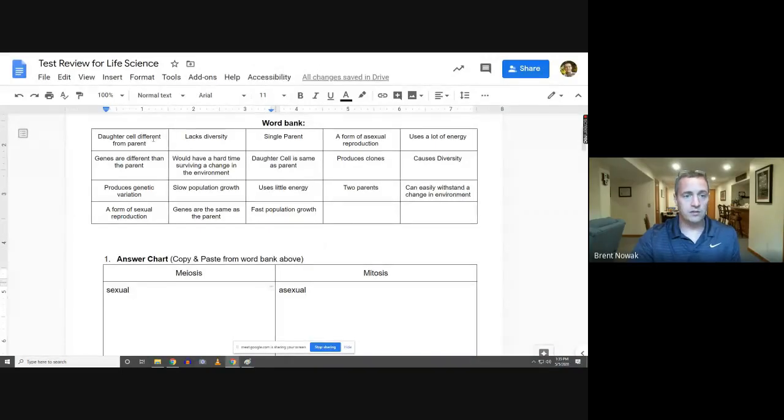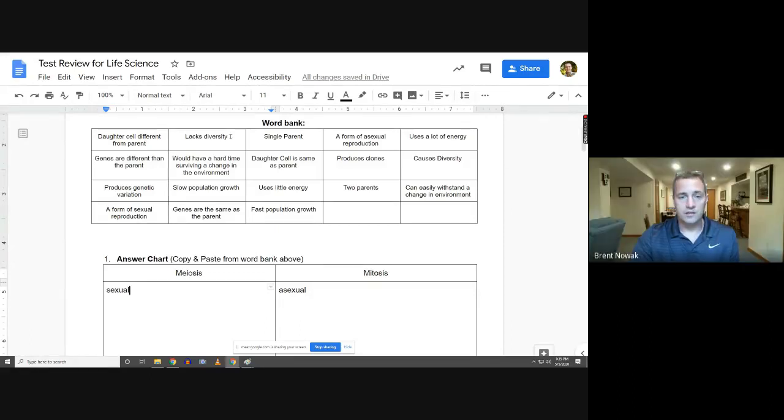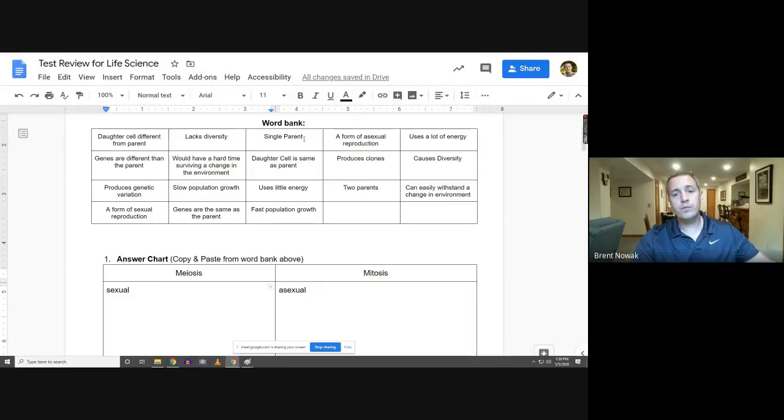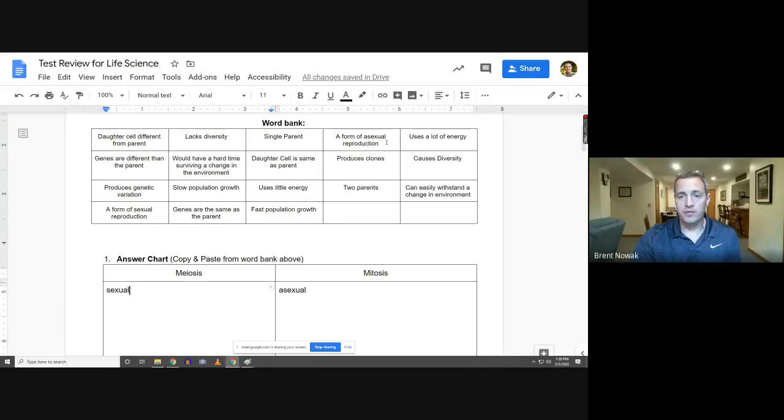Okay, so daughter cell different from parent. Meiosis or mitosis? Meiosis? Correct. Lacks diversity. Meiosis or mitosis? Come on, guys, help out. We watched a video, and it was about a fish going through the pond, and one of these would be lacks diversity. So is sexual reproduction or asexual? Which one lacks diversity? Asexual. Single parents. Mitosis. Yep. A form of asexual reproduction.